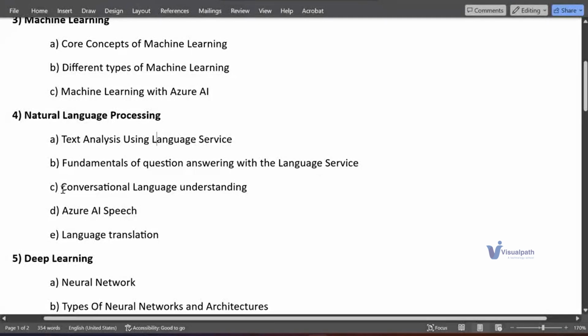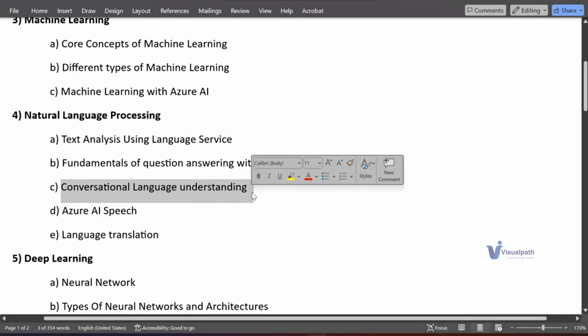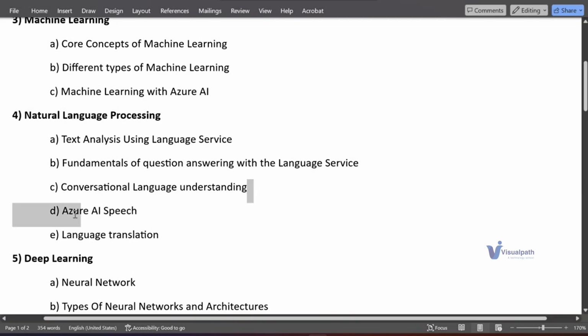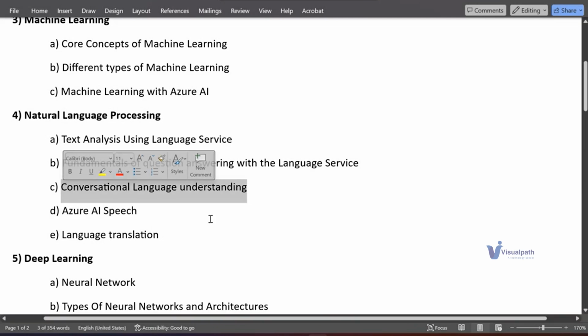And we have CLU, nothing but conversational language understanding. What are the conversations a human does? In natural language processing, it will try to understand what the user has given as a query. Based on that, it will decide what response to be given. So it's similar to a chatbot. The CLU is nothing but a chatbot.